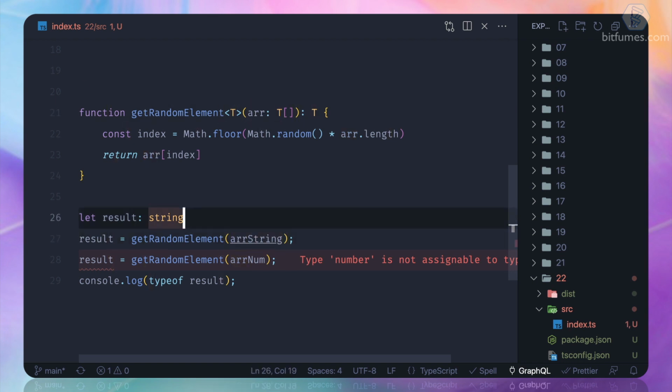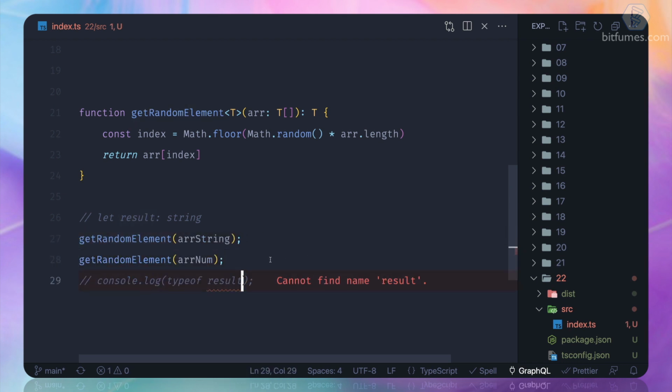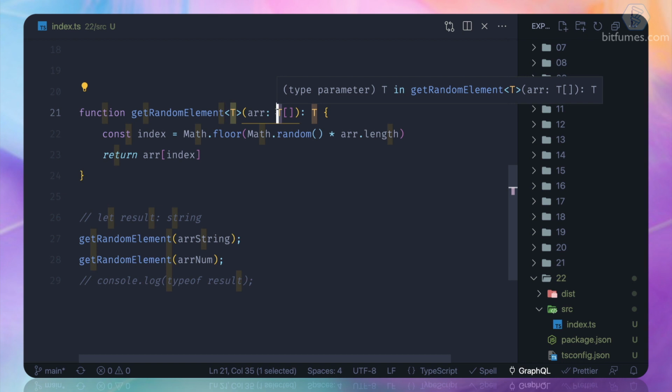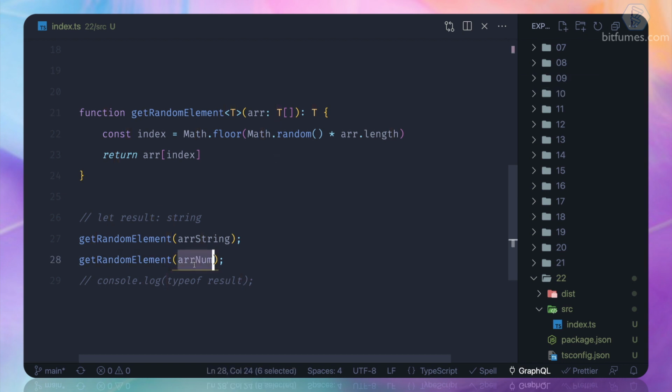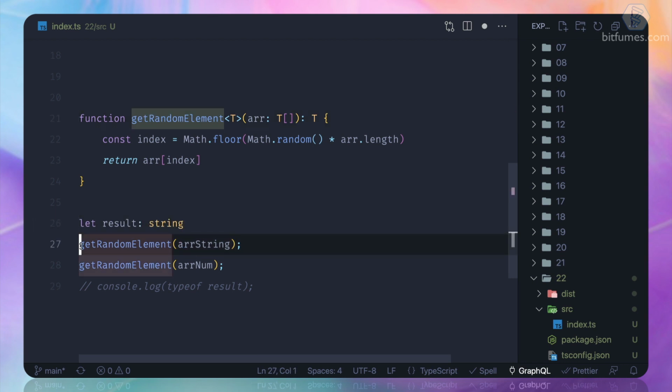See, first we are passing string here. Now when you pass the string inside getRandomElement, the T will become string. When you pass the number array as the parameter, then this T becomes number. That's why if I try to create a result as a string variable, TypeScript is not complaining about this.